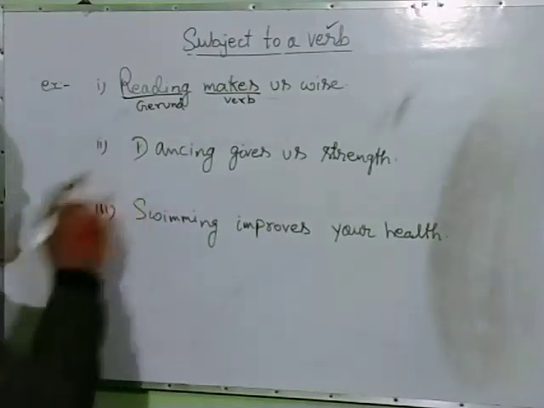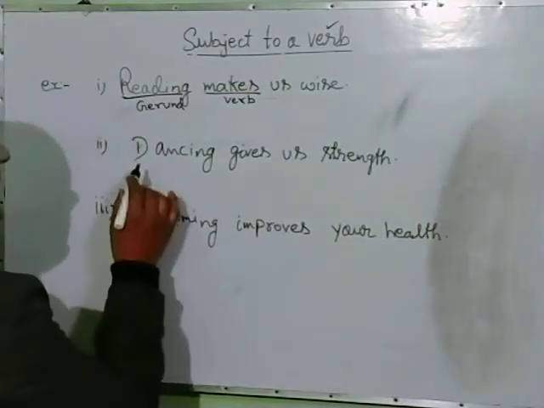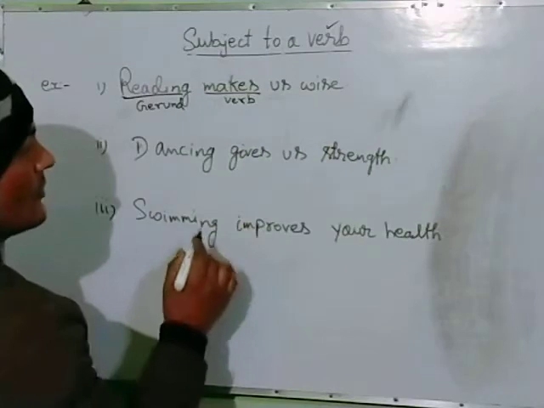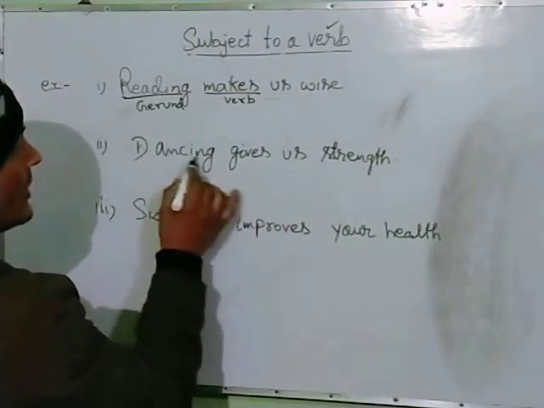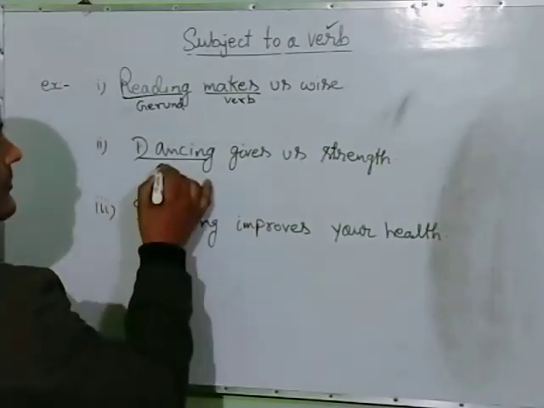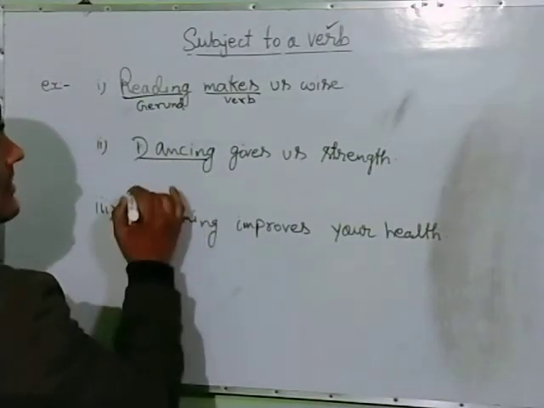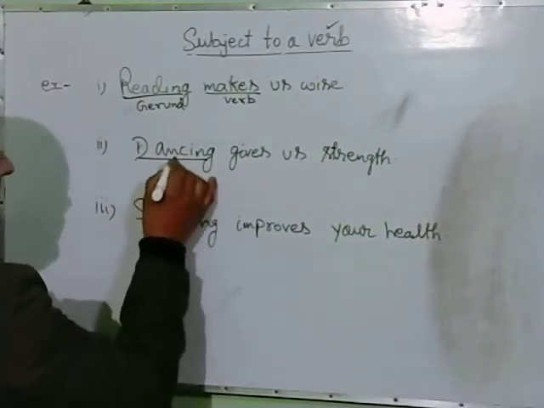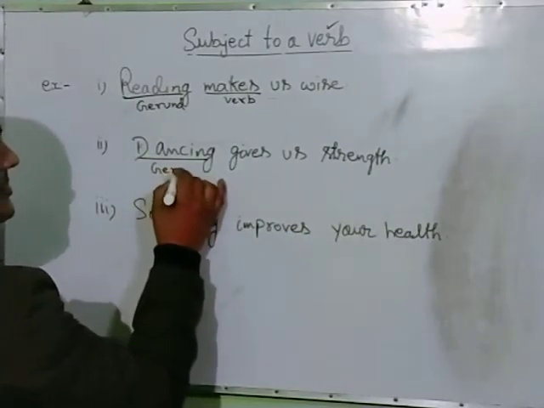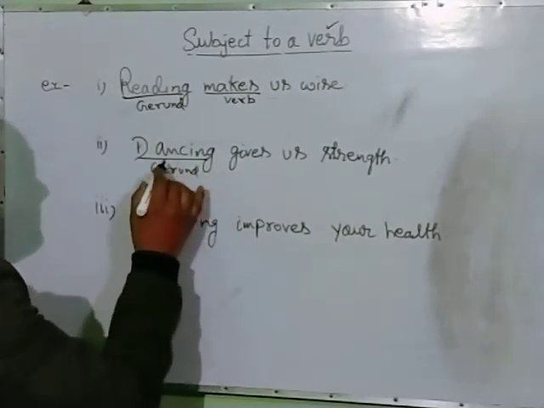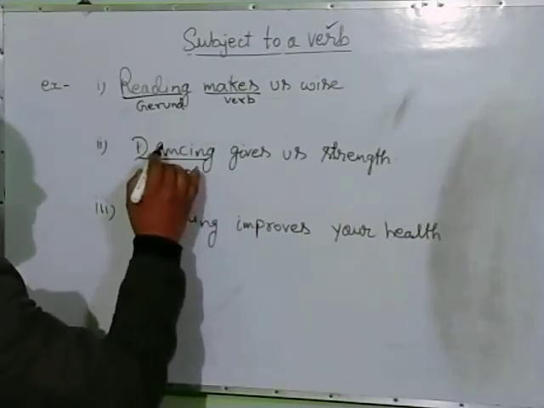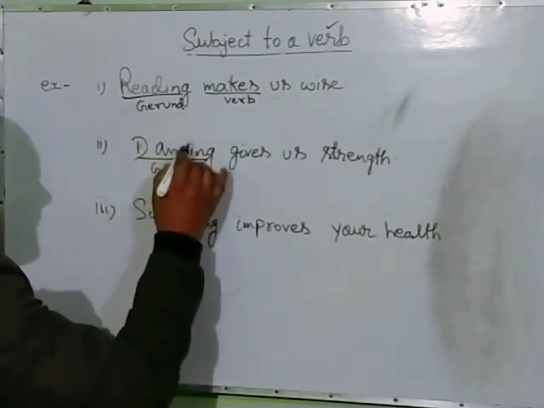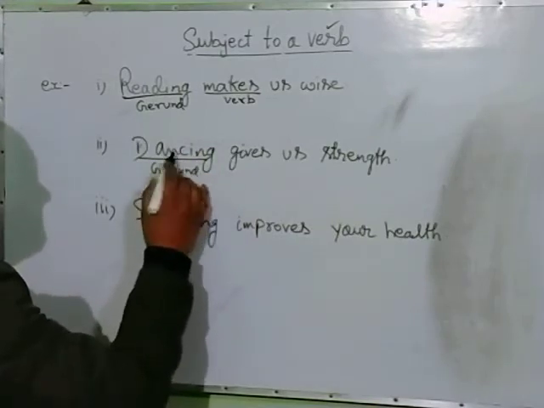Now let us see another example. Dancing gives us strength. What gives us strength? Here it is directly talking about the subject. What is the subject? Dancing, and dancing is a gerund, because dance is a verb, and when dance is added with ing, it becomes dancing.